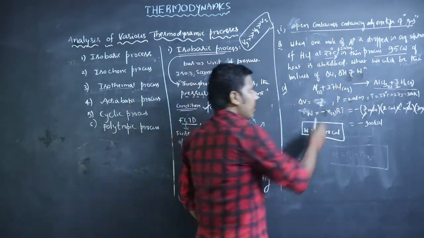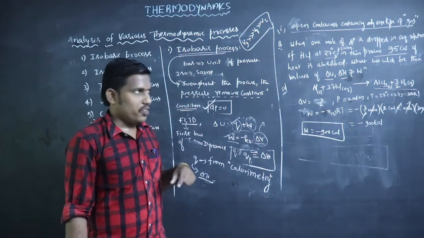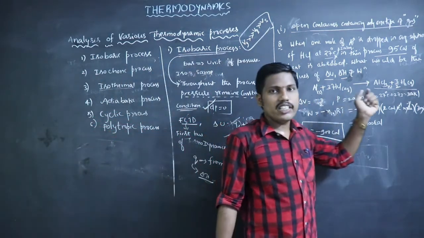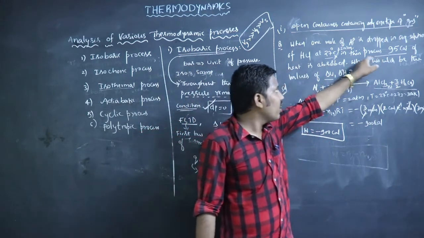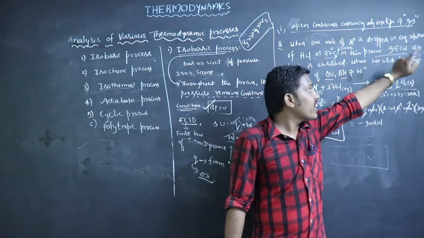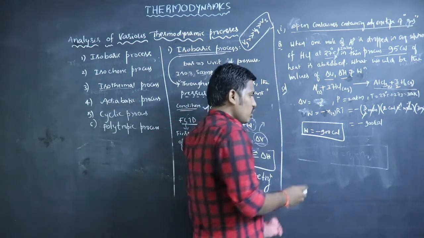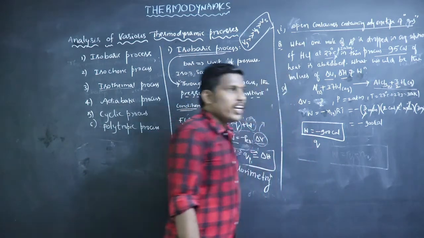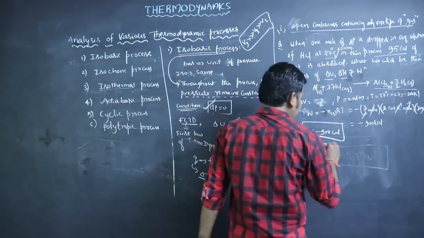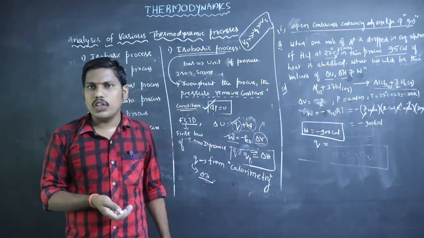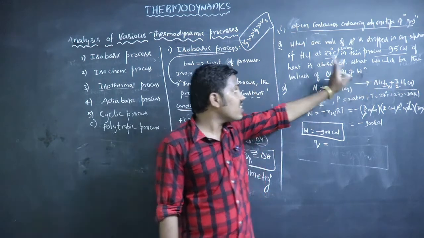Next, we want to calculate delta U and delta H. Before going to delta U or delta H, we will see if there is any information given in the question about heat energy. If we read the question once again, in this process 95 calories of heat is absorbed. So that means Q is absorbed. There are two types of heat energy: it may be absorbed or released heat energy. Here this says that the energy is absorbed.